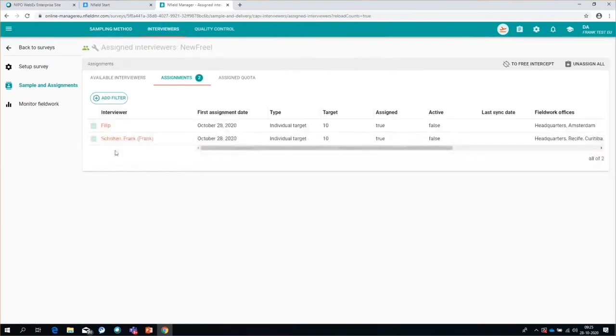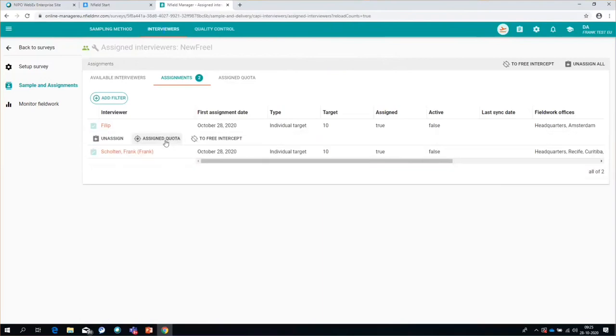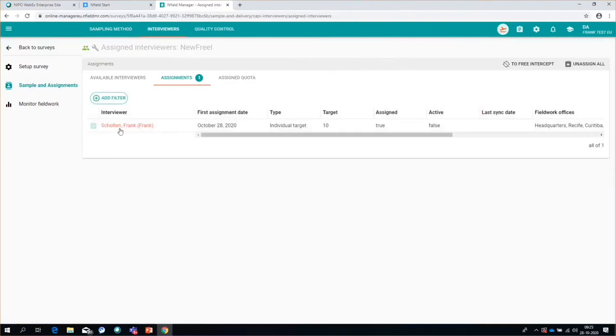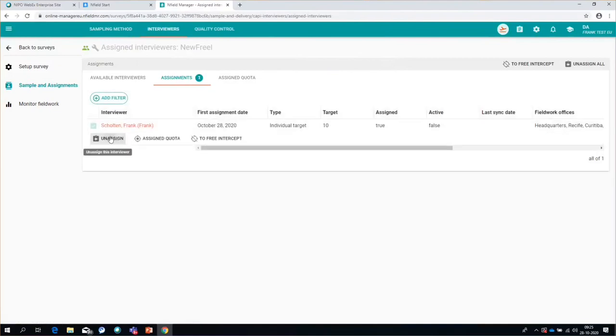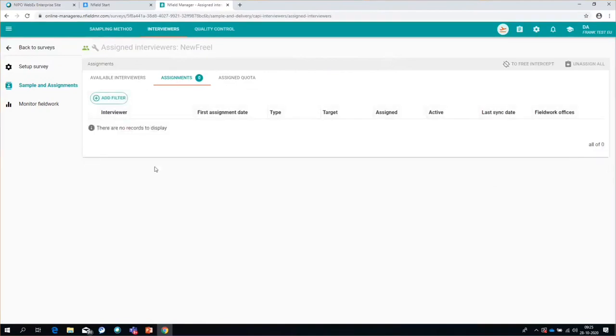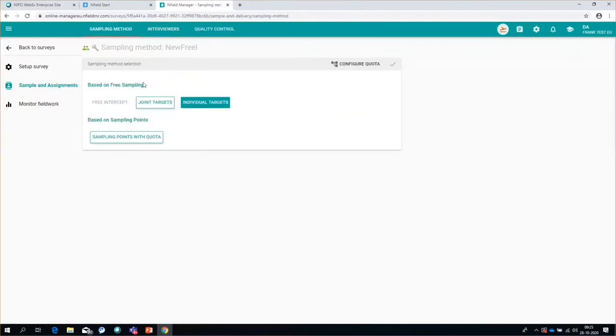And I could change it by, again, unassigning all these interviewers, provided, of course, that these interviewers are still inactive. As soon as they are active, I cannot unassign that anymore. Yeah, I can unassign it, but it will not free up my sampling methods because some of it is still out in the field. Now I can decide to change the targets again.